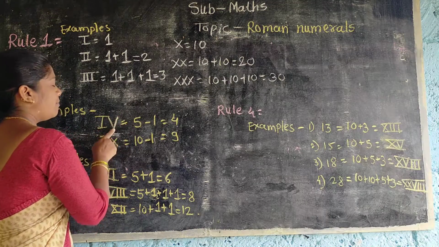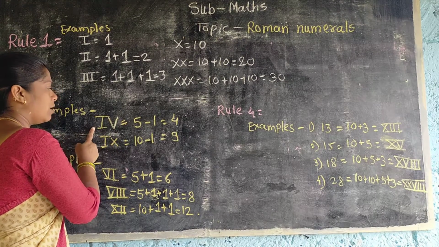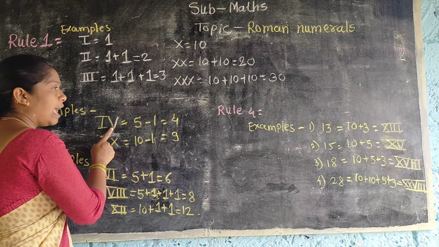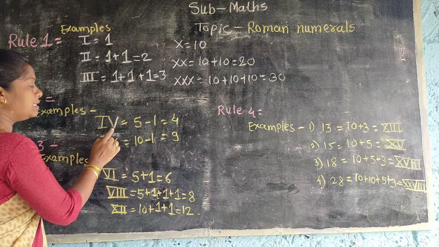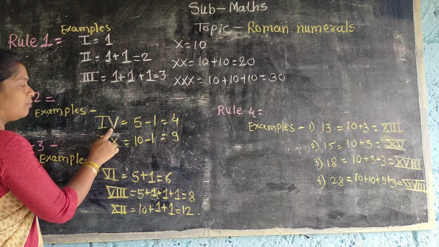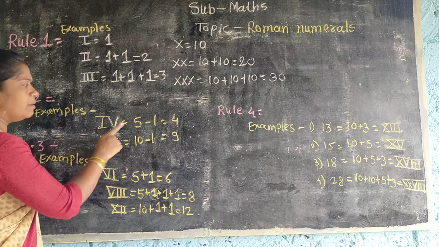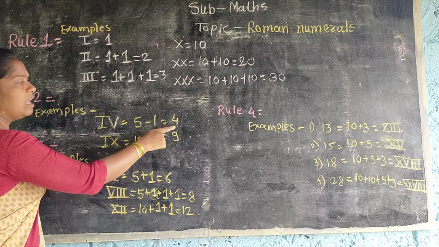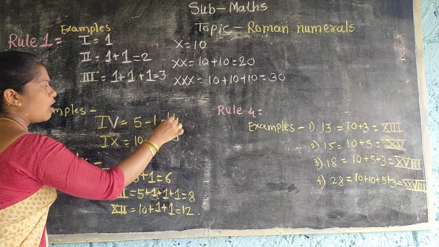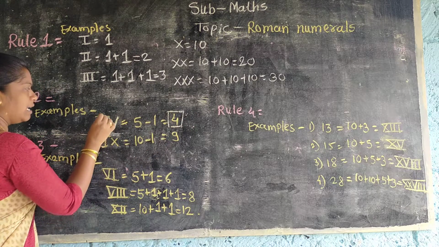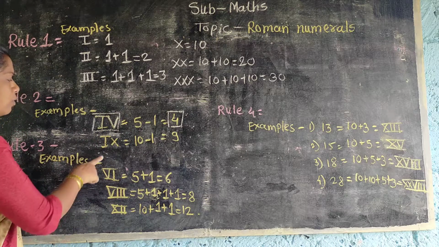So when the smaller numeral is to the left of the larger numeral, what do we do? We do the subtraction. Here 5 is the larger number, subtraction means minus, and I means 1. So 5 minus 1, the answer we got is 4. And in Roman numerals we write IV, which means 4. Understood? Now the next example.